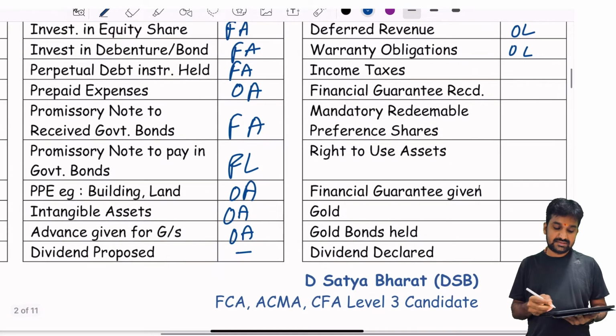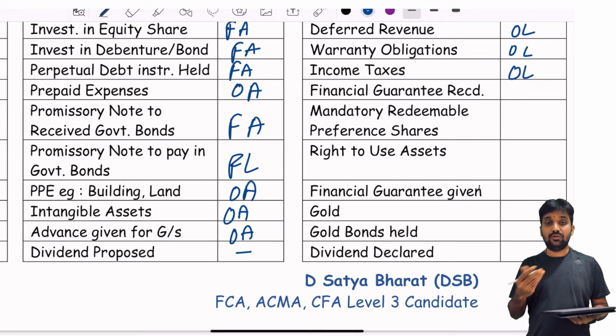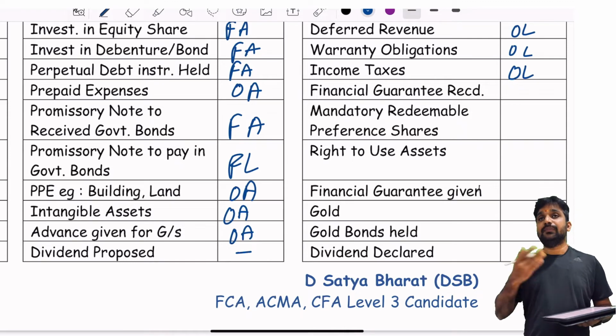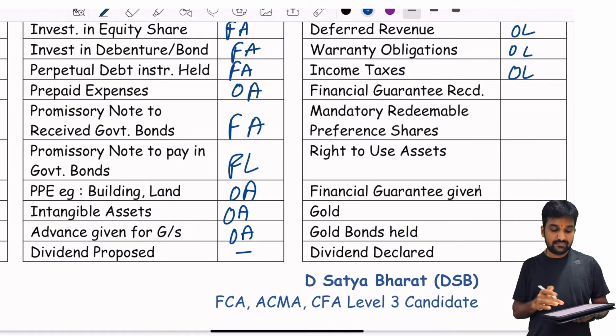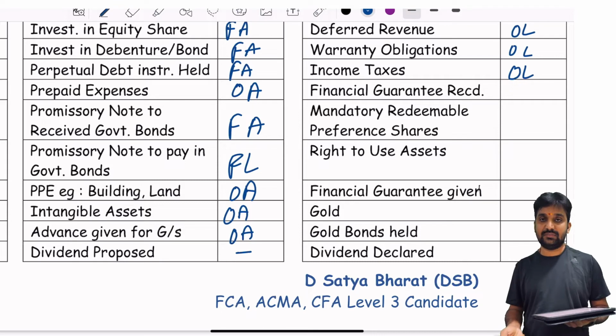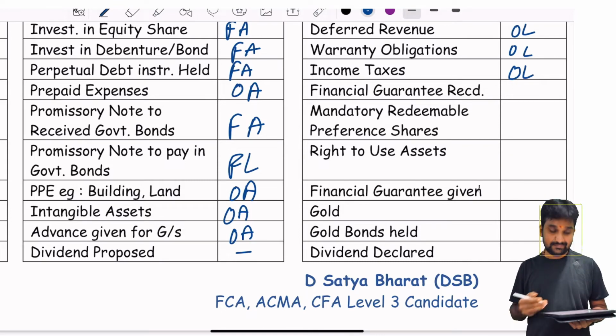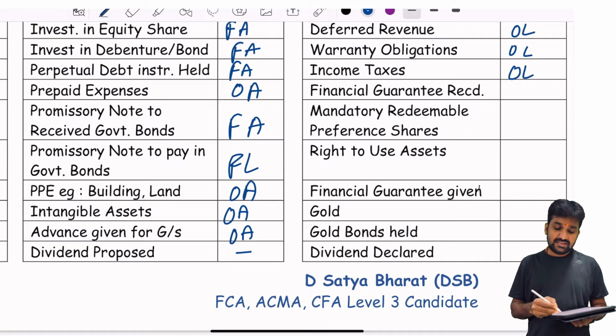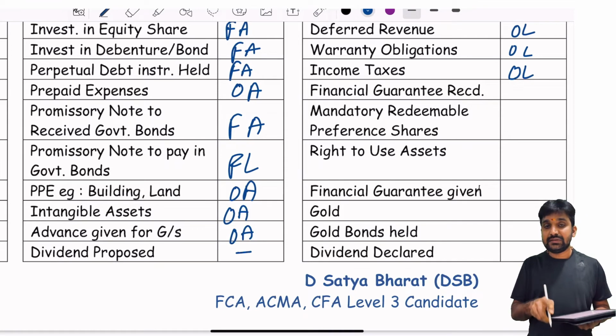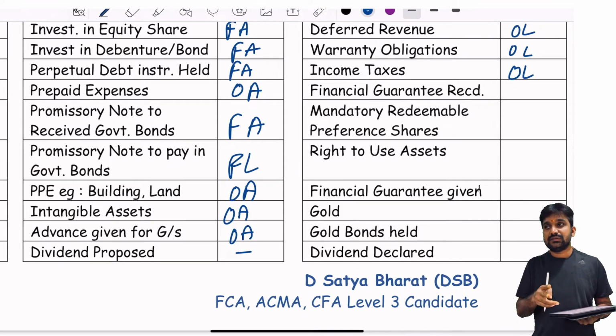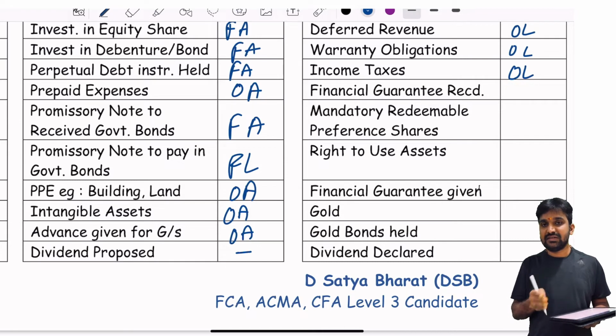Income taxes: you will not be getting any cash, or you have already paid the cash. Income taxes here means advance income tax, which is already paid. Financial guarantee received, it's a guarantee received. These guarantees are just like contingent assets or liabilities.